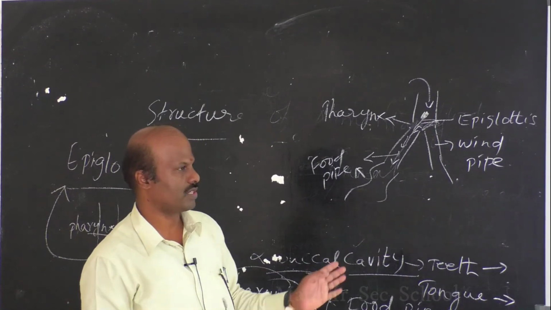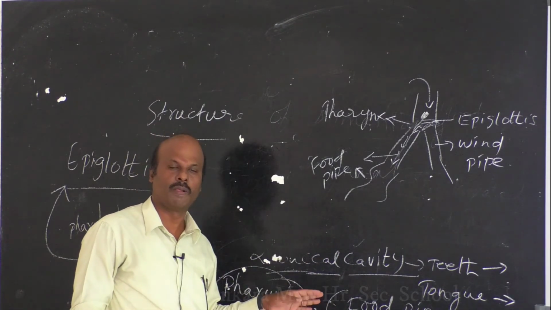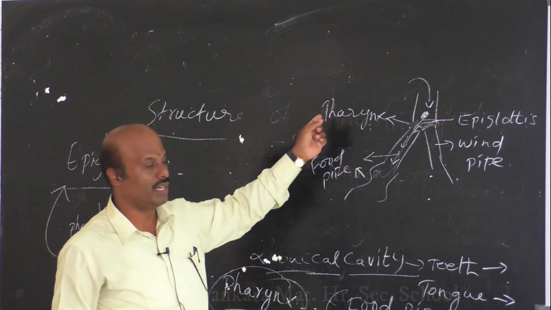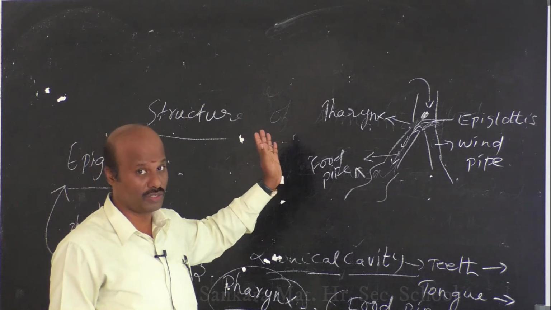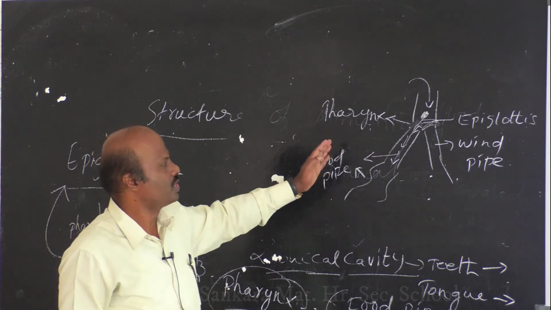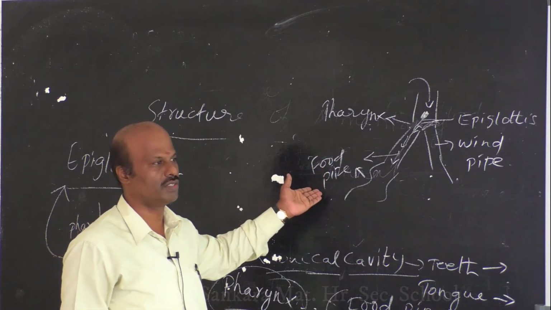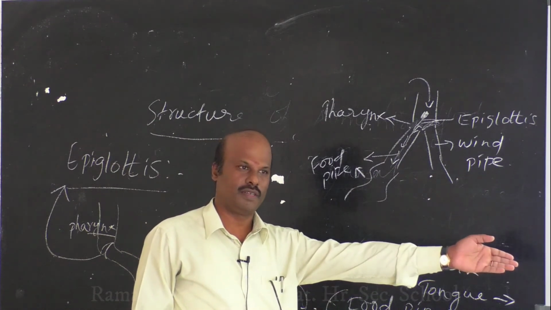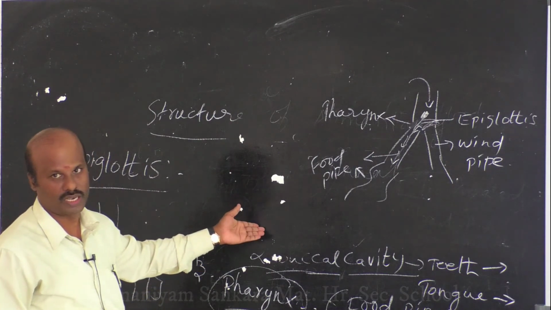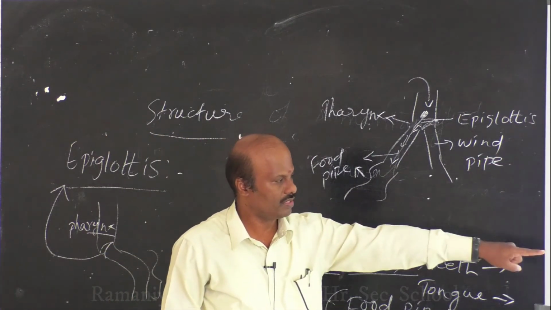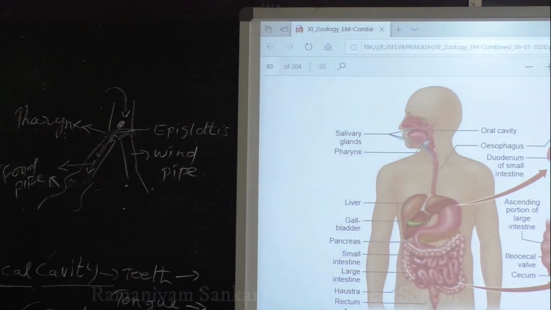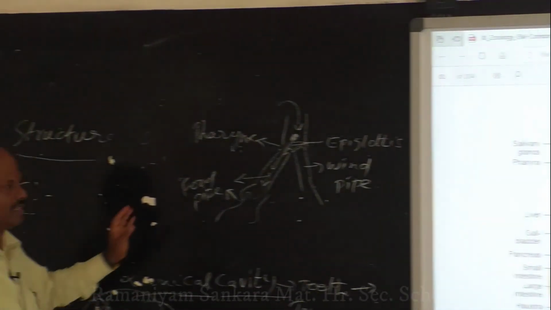So far we have discussed what is meant by food, what the components of food are, what the use of food is, and why we need food. The topic is food, digestion and absorption, and why we need the digestive system, because only with its help can we break down the food. After this, we discussed the different components of the digestive system, that is the alimentary canal and the associated glands. We discussed the structure of the alimentary canal, starting with your mouth and finally ending with your anus. And what are the processes of the digestive system? We have discussed five important steps involved in digestion. What are they?